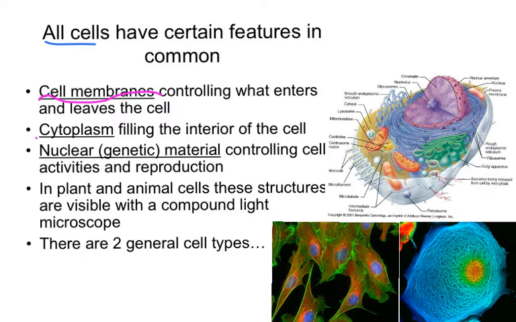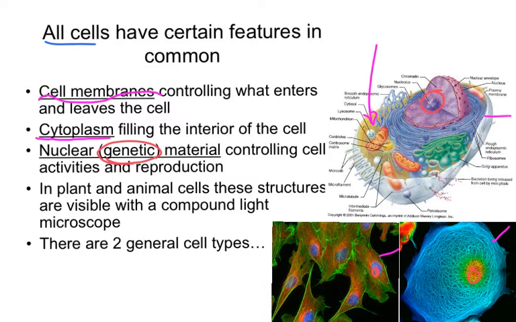All cells are filled with cytoplasm, which is a special fluid that fills the cell. And so the cytoplasm over here is drawn in a sort of yellowish color, while the membranes are just the edges of these cells. All right, that all cells have some sort of genetic material. Okay, that doesn't mean they have a nucleus, right? But that they have genetic material stored in the nucleus of eukaryotic cells, so here, here, and here, that controls the activities of the cells and the cell's reproduction.